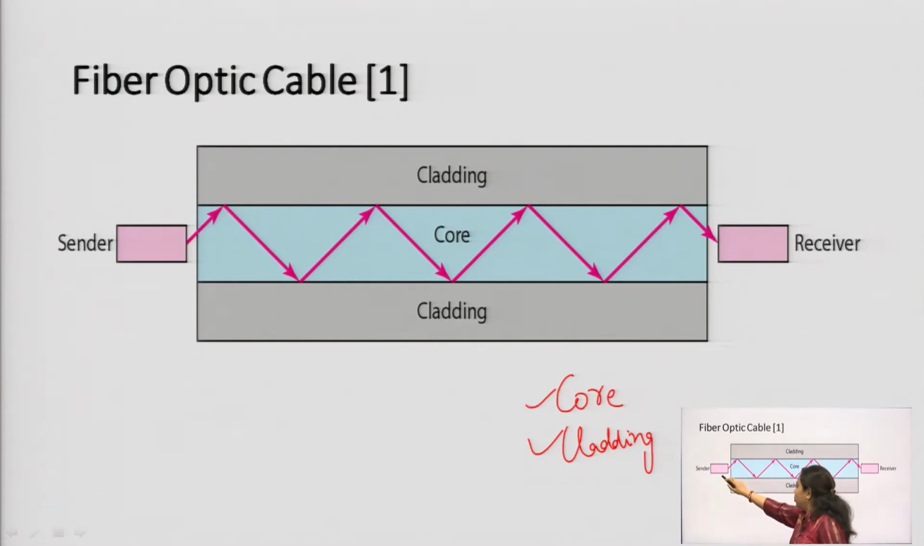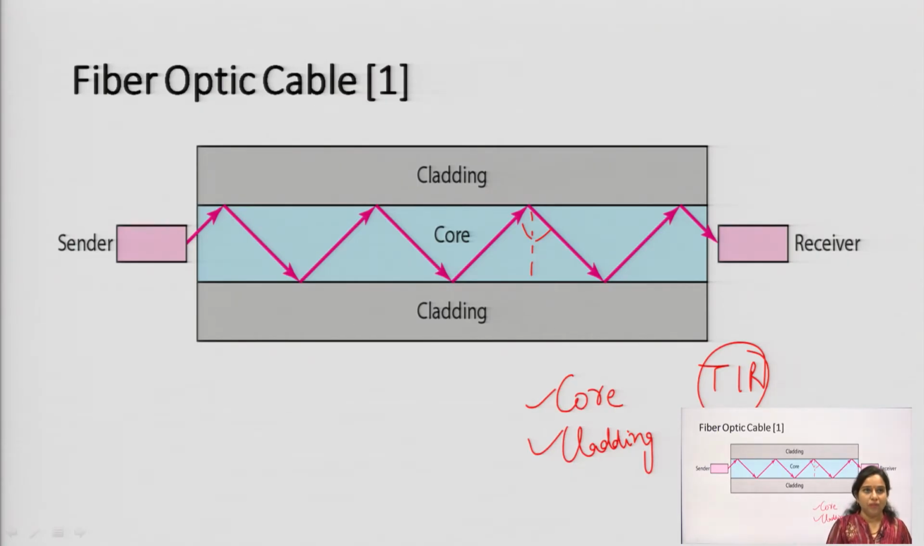The sender will generate the signal in the form of light, and it will travel through this core, and here the total internal reflection will take place, that is TIR. It is based on the total internal reflection, and it will be received at the receiver side. The diameter of this fiber optic cable is comparable to one strand of your hair. It is used to withhold a signal of higher strength. In most applications this fiber optic cable is used, but what is the disadvantage?